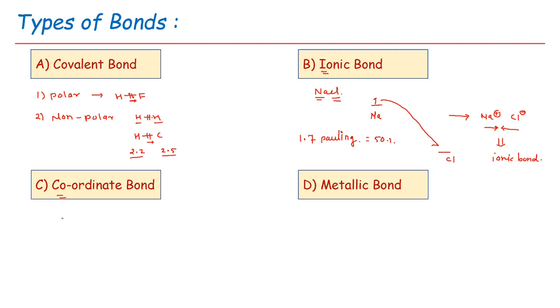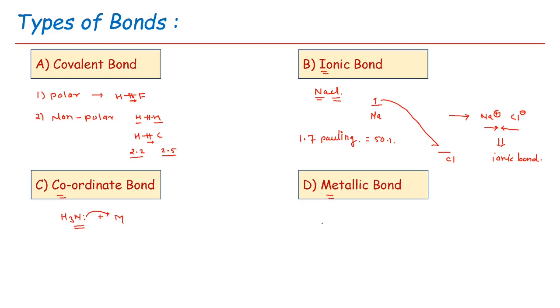For example, when NH3 molecule is combined with any d block element having a vacant d orbital, the lone pair of electron density is donated to the metal atom via coordinate bond. That means the electron density sharing between these two atoms is from one side. One is the donor side and the other is the acceptor side. In this case, the bond is formed by sharing of electrons, but the sharing is completely from one side, not from both sides.